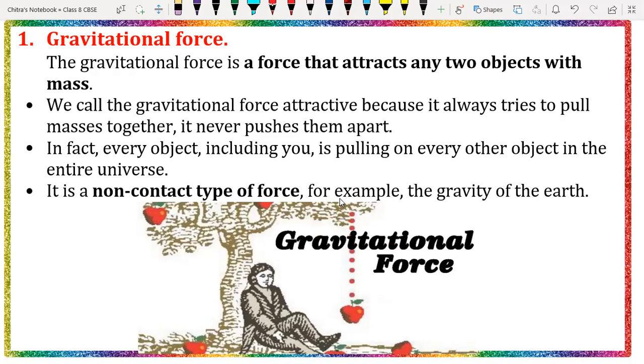So he thought that there is something in the earth which is attracting all other objects toward the center of the earth, and he named that force the gravitational force.